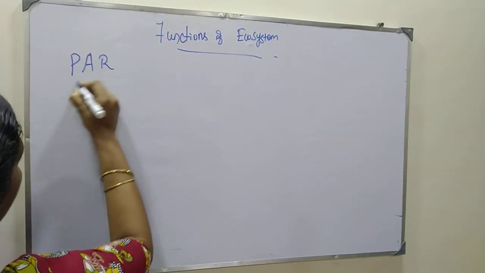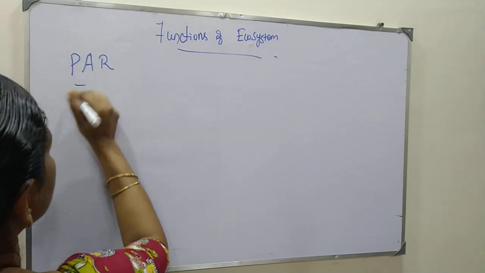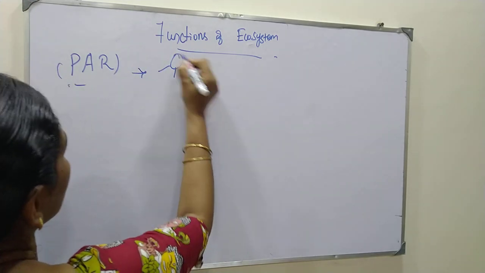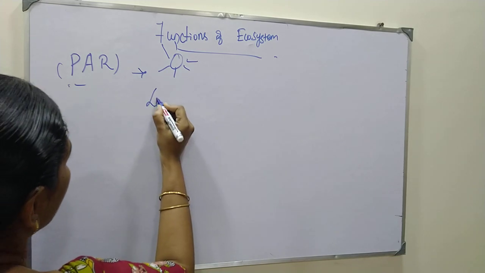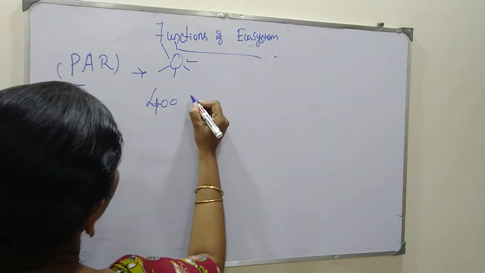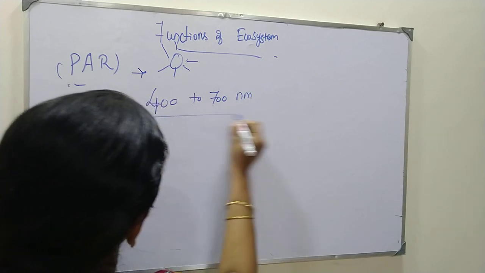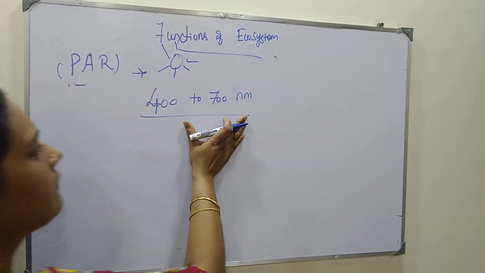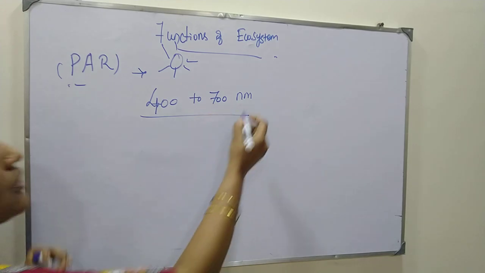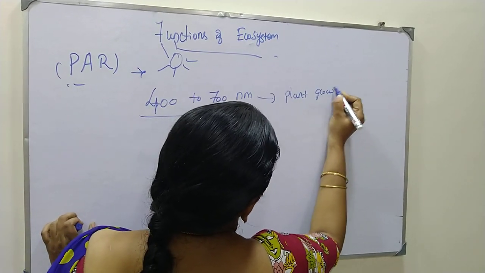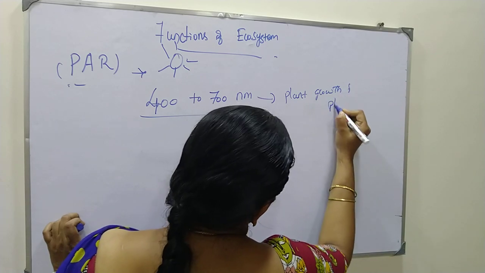In photosynthetically active radiation from sunlight, we need a particular wavelength from 400 to 700 nanometers. This wavelength is necessary for plant growth and also for the photosynthesis process.